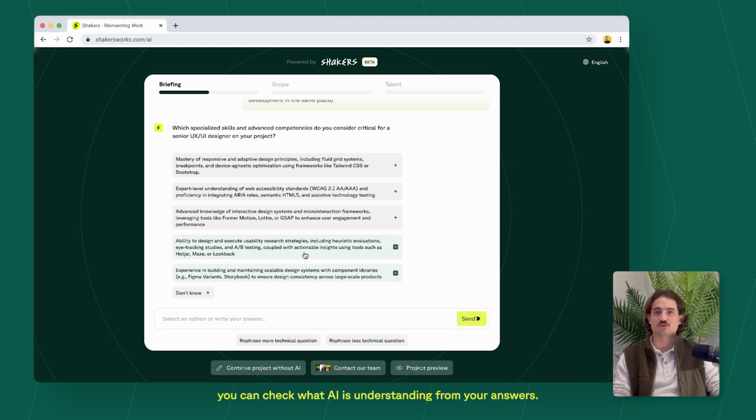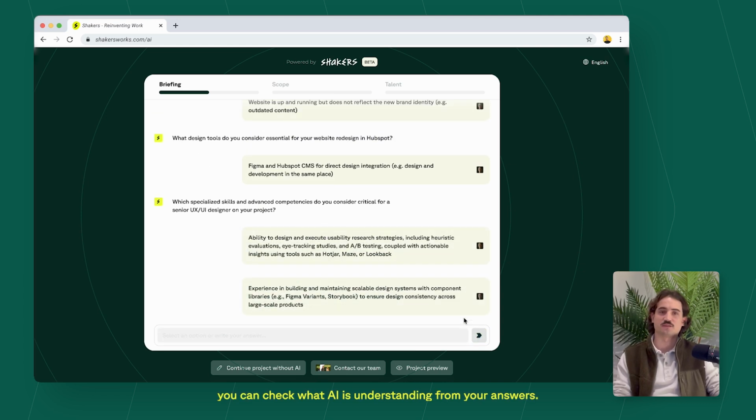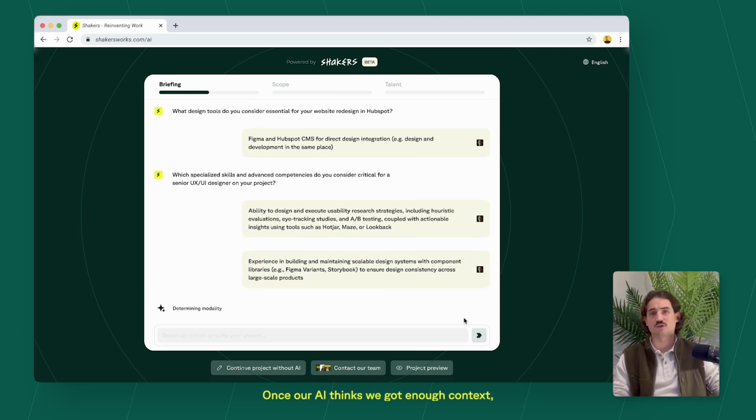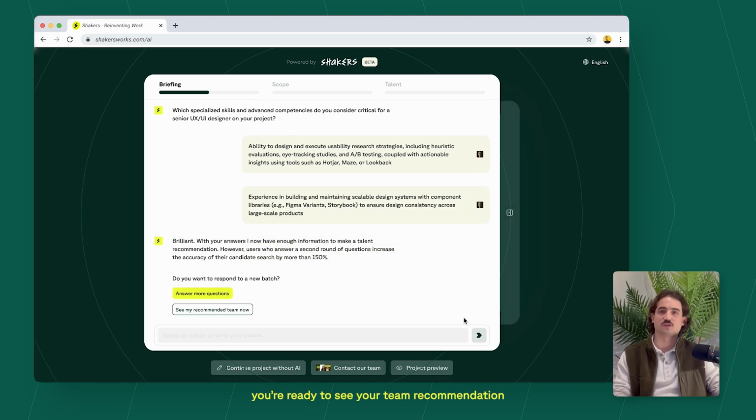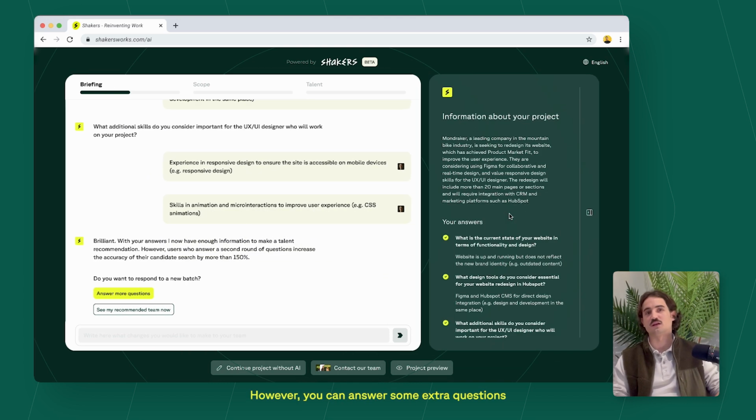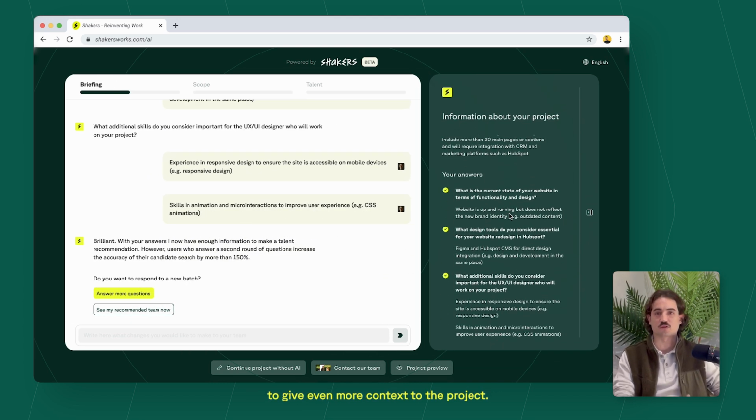As you answer questions, you can check what the AI is understanding from your answers. Once our AI thinks it has enough context, you're ready to see your team recommendation. However, you can answer some extra questions to give even more context to the project.